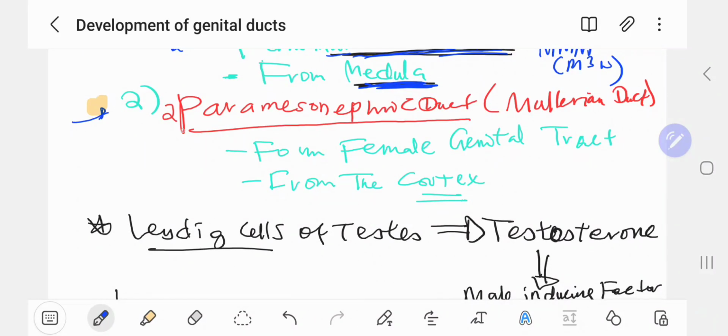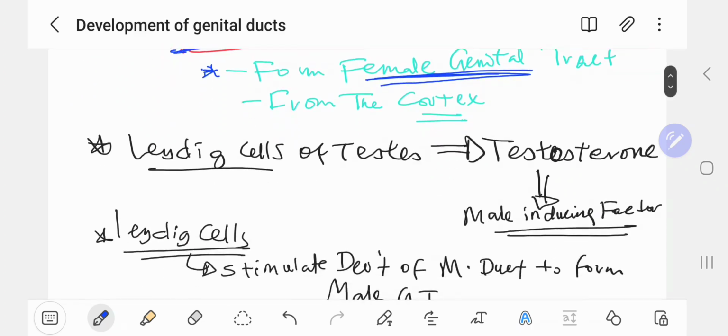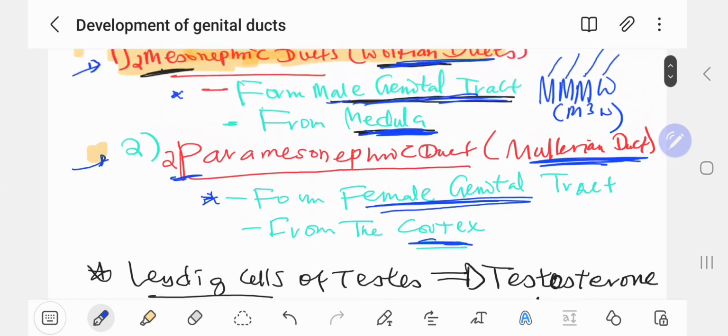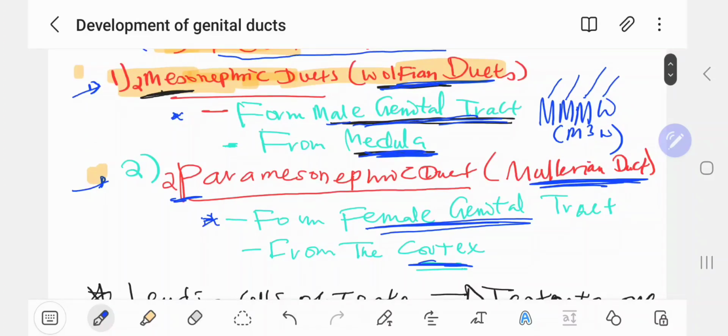The paramesonephric ductus is also a pair. It is also known as the Mullerian ductus. Don't confuse the three Ms with this one. Mullerian ductus is another name for paramesonephric ductus. It forms the female genitals majorly, but there will be some little differentiation for the male genital tract. Majorly it's for the female reproductive tract. But where is it from? From the cortex.